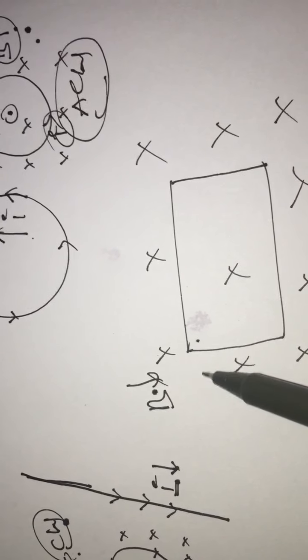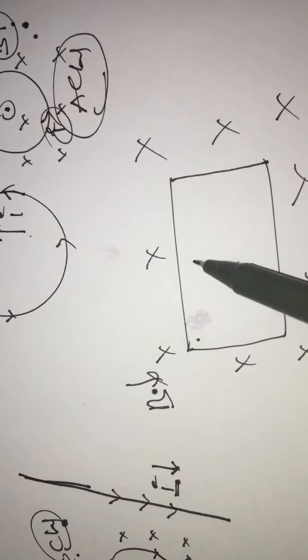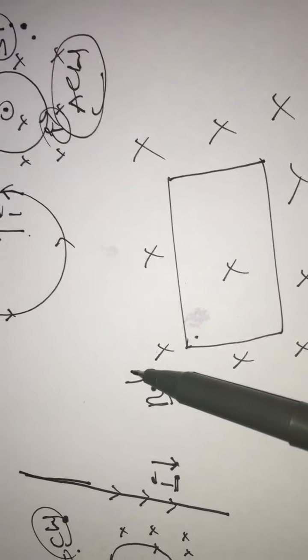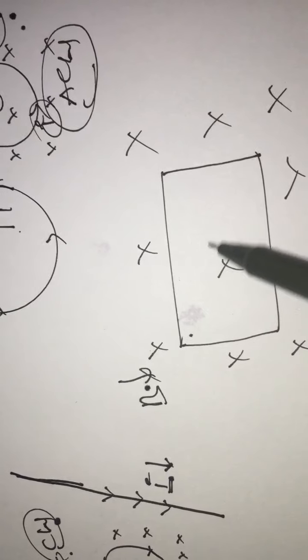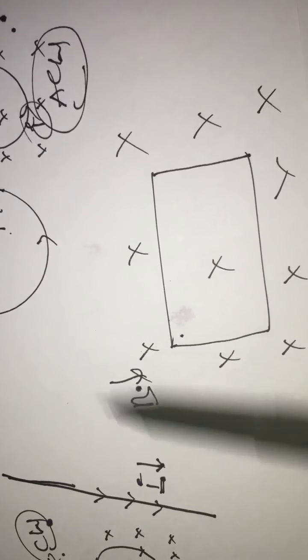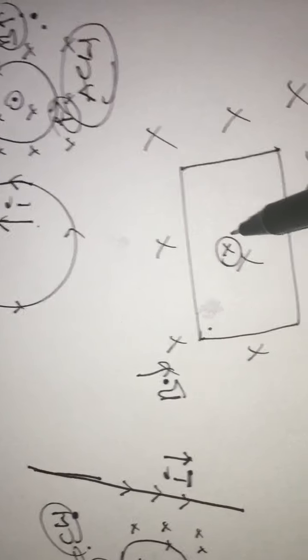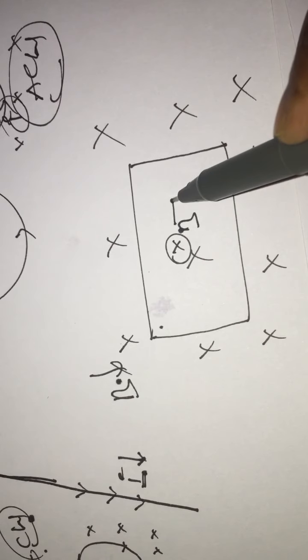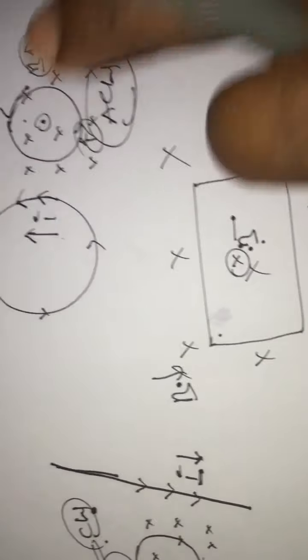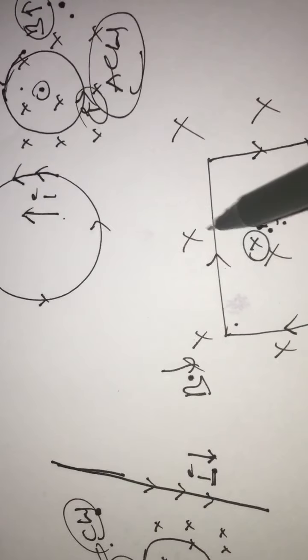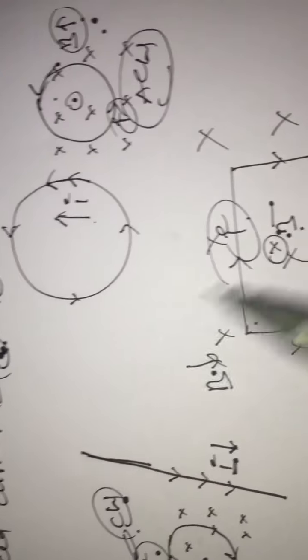Then the induced field also should act inward only, because here the inward field is decreasing. To oppose that, the induced field should act inward, so the net field is going to increase. Induced field is acting inward means current will flow in clockwise direction. Hope you understood very clearly.